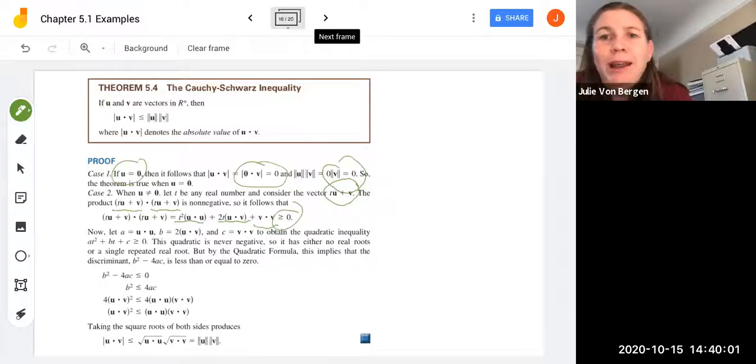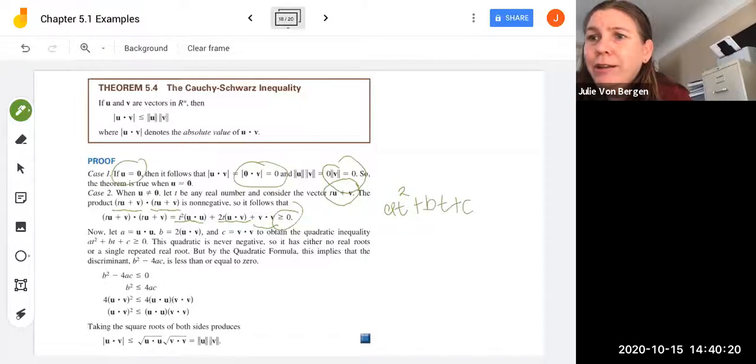So now we're going to let a equal u dot u, and b is going to be 2 u dot v, and c is going to be v dot v. So that's going to give us a quadratic here. We're going to have at squared plus bt plus c. And this is a quadratic that's going to be greater than or equal to 0. So the quadratic's never negative, so it has no real roots, or it has a single repeated real root down there at the 0.